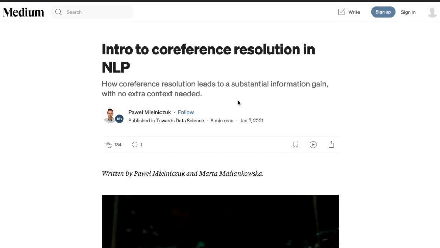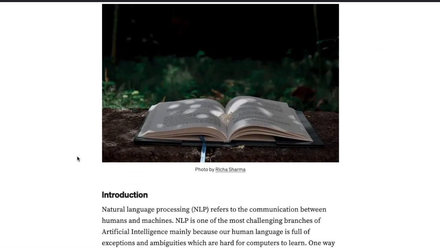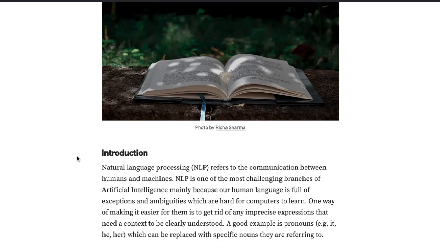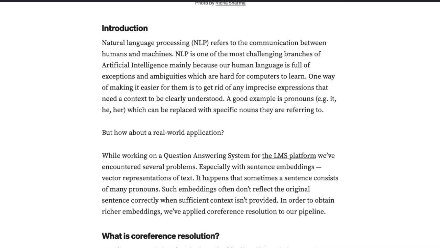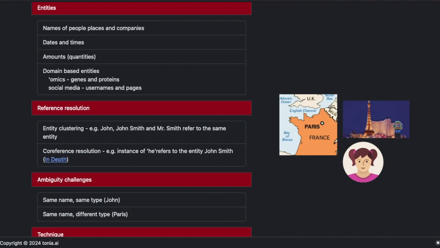And this can lead to, of course, substantial information gain. I linked to this article so that you can dig deeper into co-reference resolution and some of the problems associated with it. This is a nice read. Of course, there are ambiguities across named entity recognition in general, and these pose challenges.